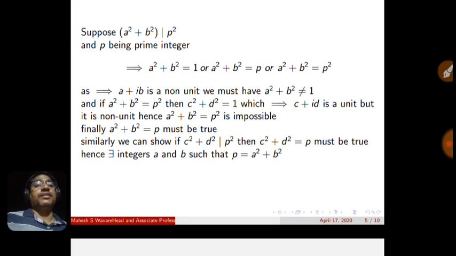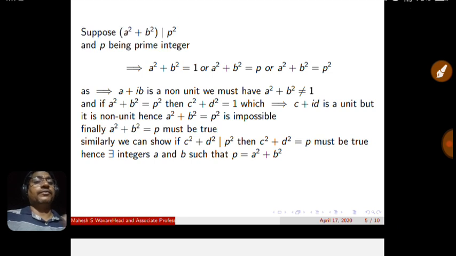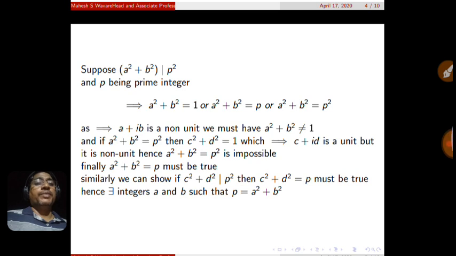And we suppose that a square plus b square divides p square, and p being a prime integer. So p being prime, what should be the value of a square plus b square? The number dividing p square is either 1, or p, or p square, because p is prime. Here a square plus b square value has to be 1, or this value has to be p, or this value has to be p square. These are the only three possibilities because p is a prime integer.